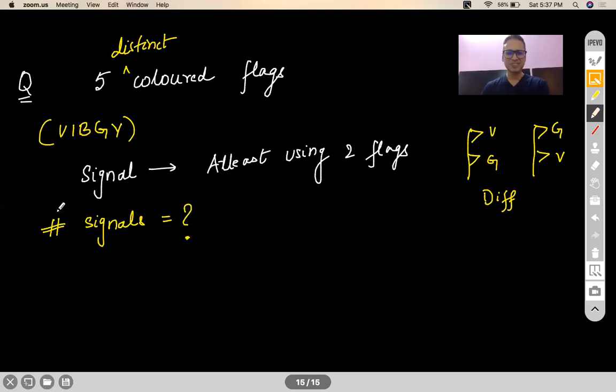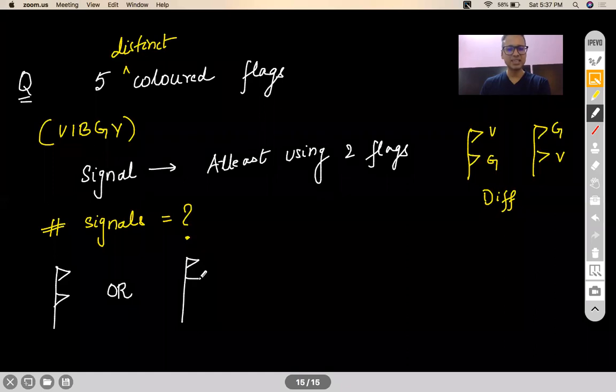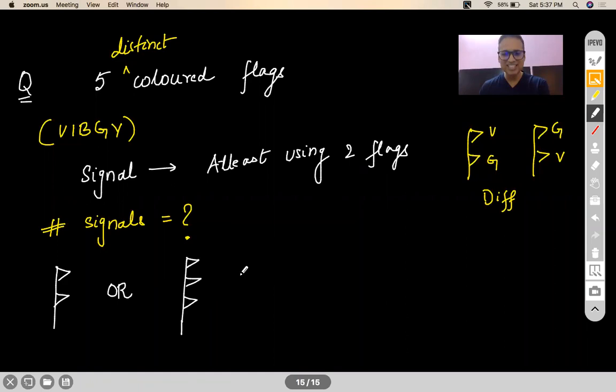Okay, now see, here I will have to make cases. So there can be four cases that can come up. I can either make a signal with 2 flags, or I can make a signal with 3 flags. Or your signal can be made up of 4 flags.